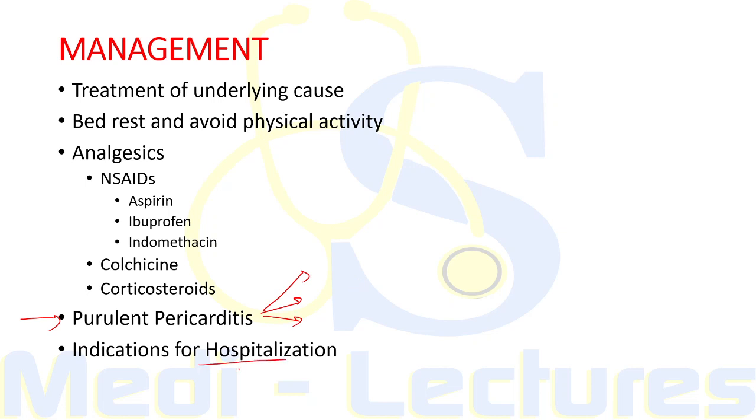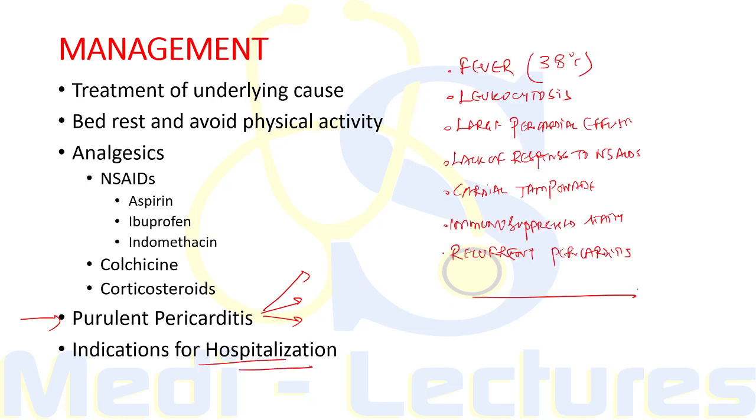Now, when we consider the indications of hospitalization: fever 38 degrees centigrade or more, leukocytosis, large pericardial effusion, lack of response to NSAIDs even after 1 week of therapy, acute trauma, cardiac tamponade, immunosuppressed state, and recurrent pericarditis. So all these are indications for hospitalization.